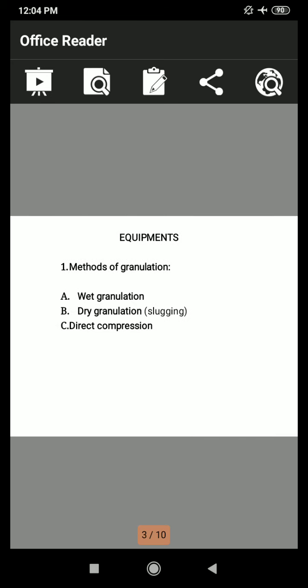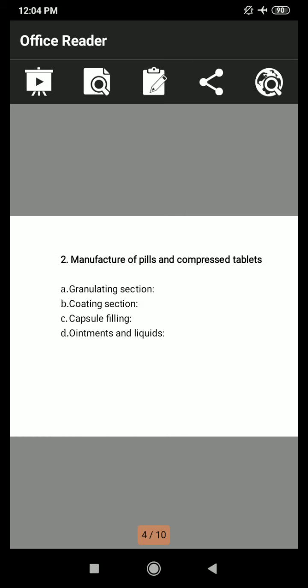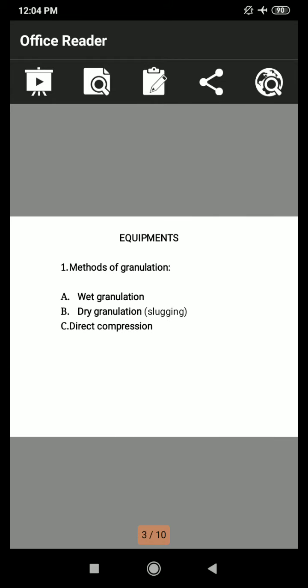Now see the dry granulation. Dry granulation is also known as slugging. The granulations are prepared by screening previously prepared large compact masses, that is slugs, of the mixture. It is applicable to substances which have cohesive properties and those which cannot be granulated by the above method.